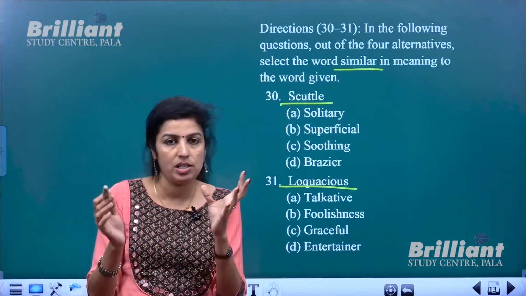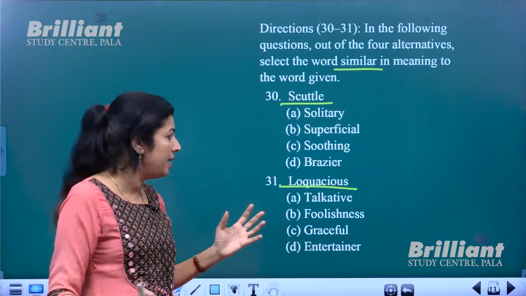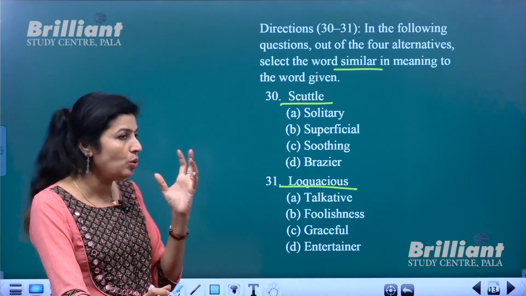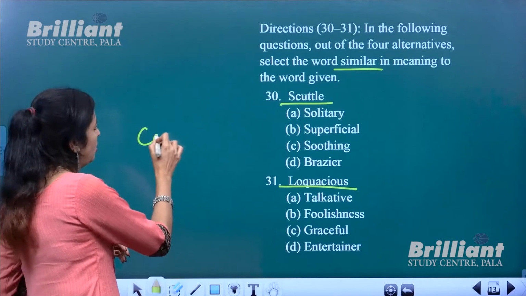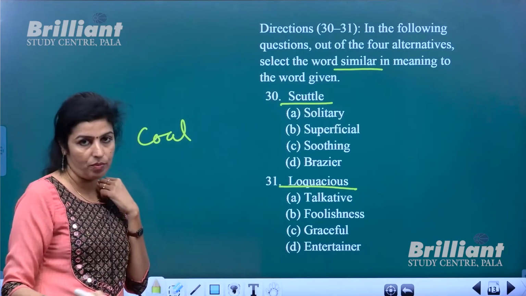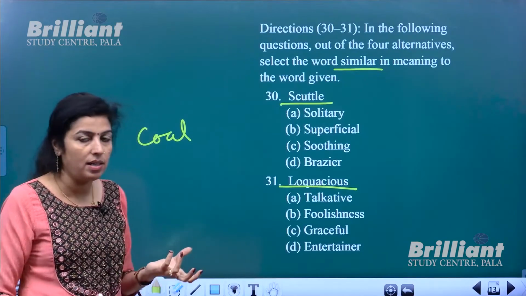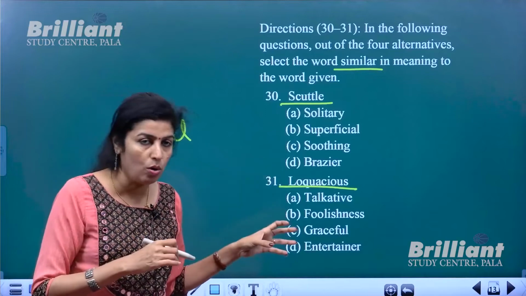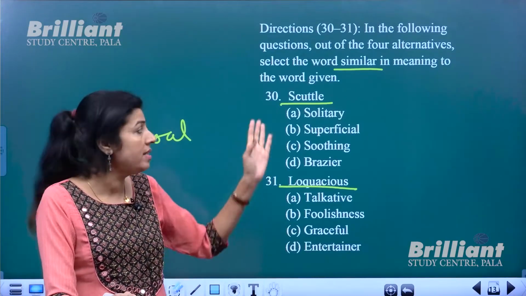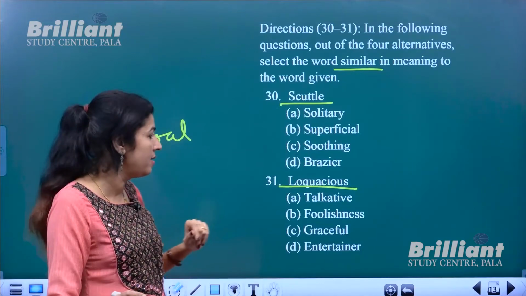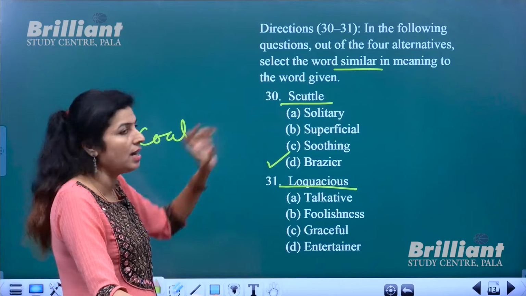Scuttle actually is a container which is used to store coal, and that coal is used to light fire. The container inside which we store coal, you call it a scuttle. And there is another term for scuttle, and that is brazier.